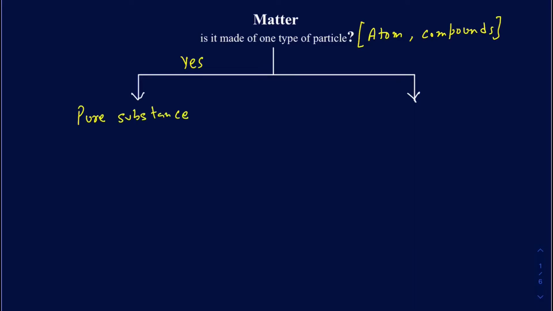If the answer is no, that means the matter is made of more than one type of atom or more than one type of compound, then we put that into the category of a mixture. We'll come back to the mixture in a minute, but let's go back and categorize the pure substance further. Like I said, if the matter is made of only one type of atom, then it's going to be considered an element.